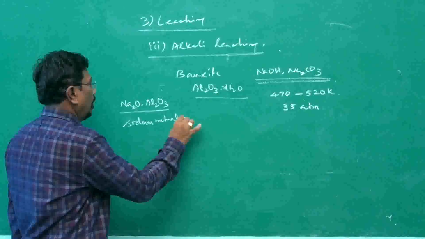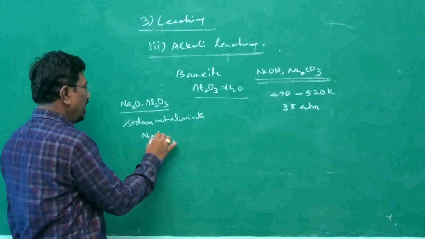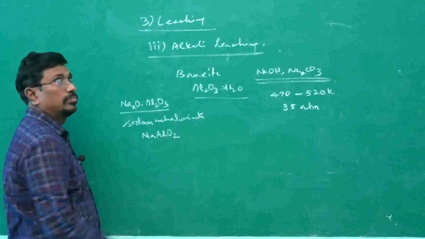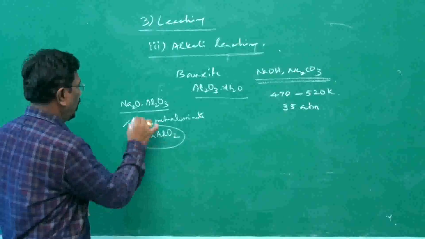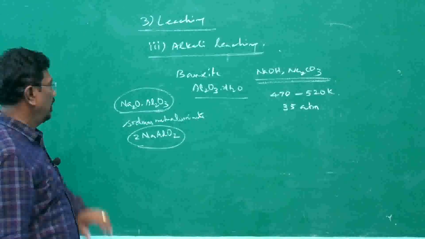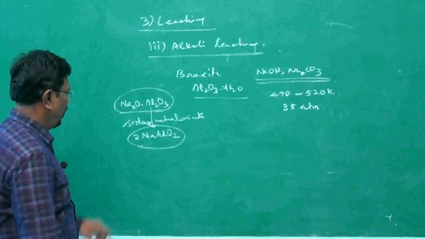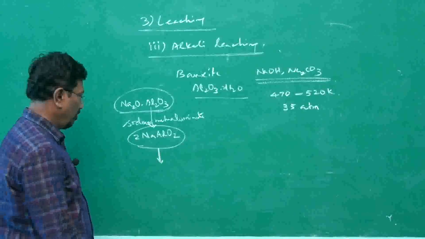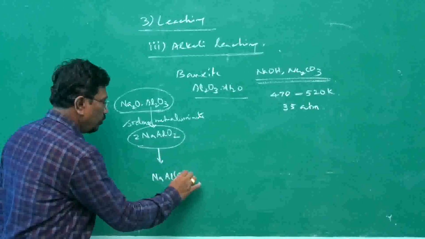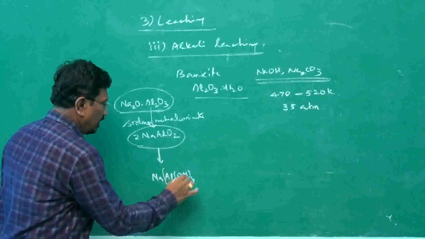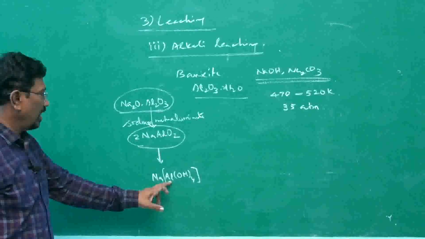Sodium oxide and aluminium oxide put together may be called sodium metaaluminate, which can be written as NaAlO2. If it takes up water, we will be getting Na[Al(OH)4], as the coordination number for aluminium is 4.